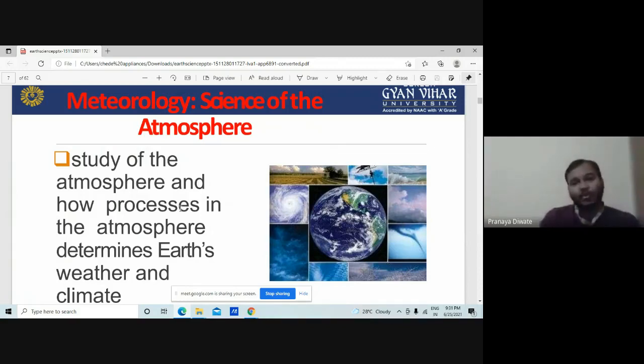But we also have the atmosphere, the ocean, and the neighboring planets. All of this needs to be studied, because with a scientific study of all these things we get a better understanding of the processes, and we can provide good value to humans and mankind. So meteorology is the science of the atmosphere.